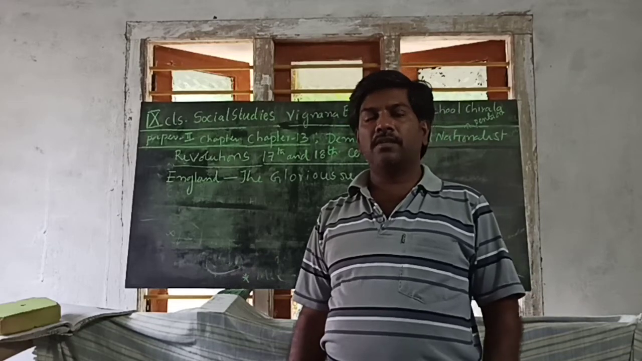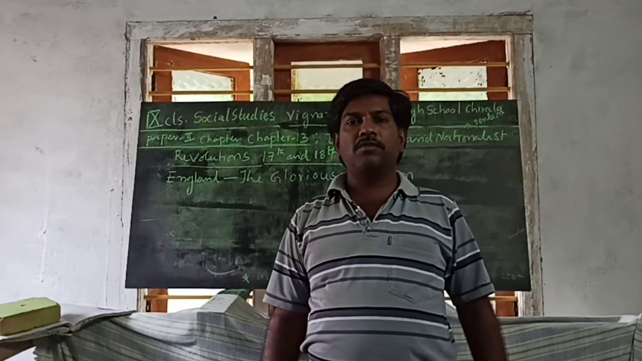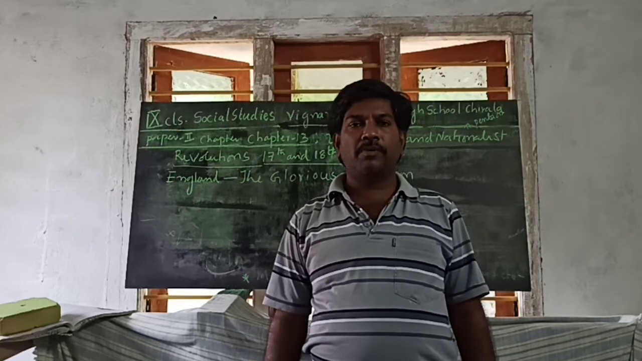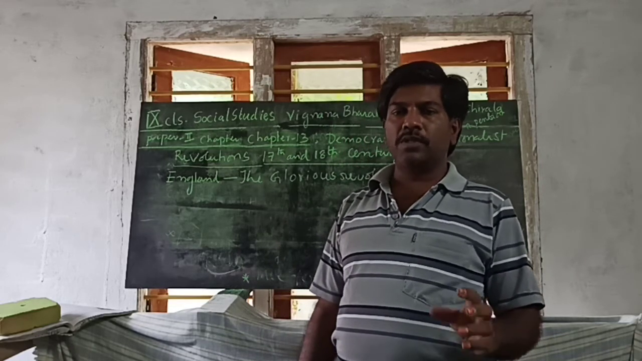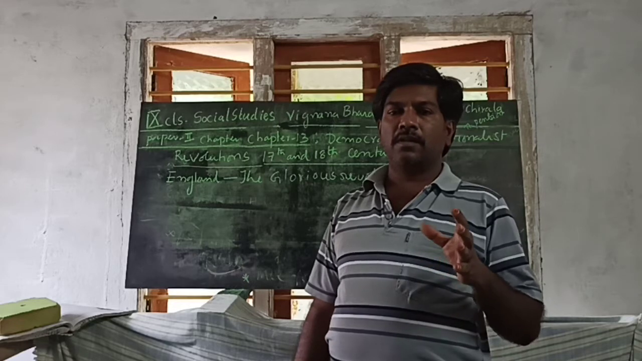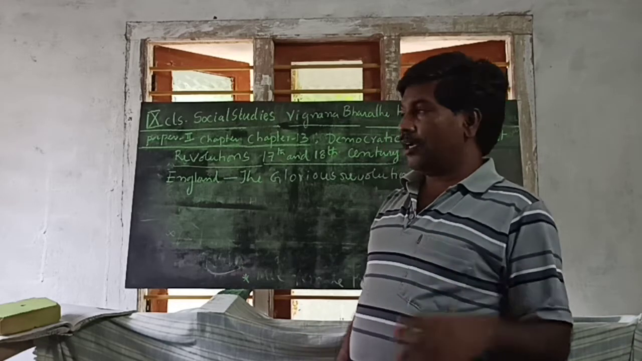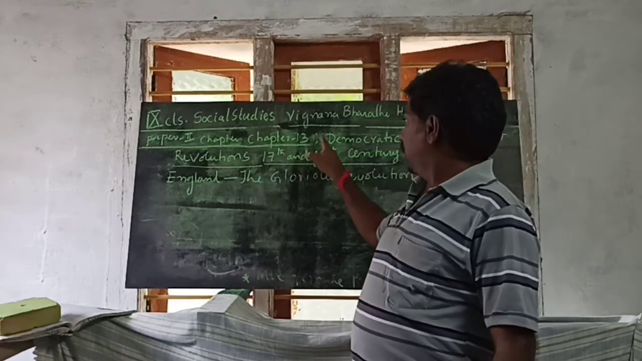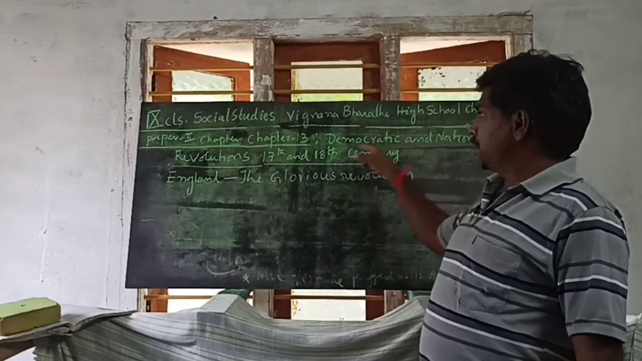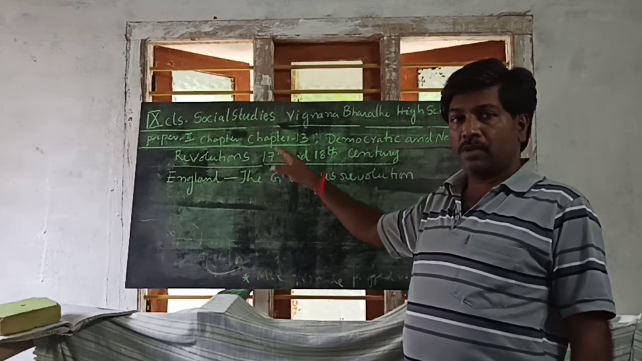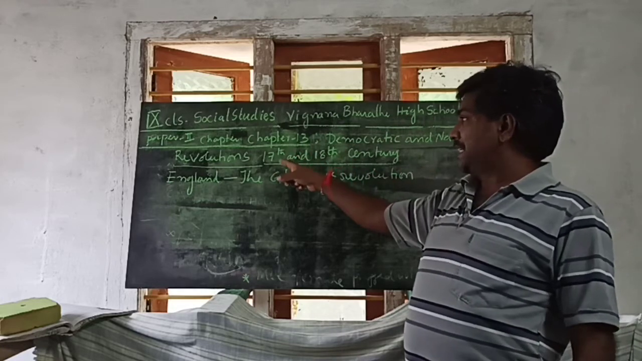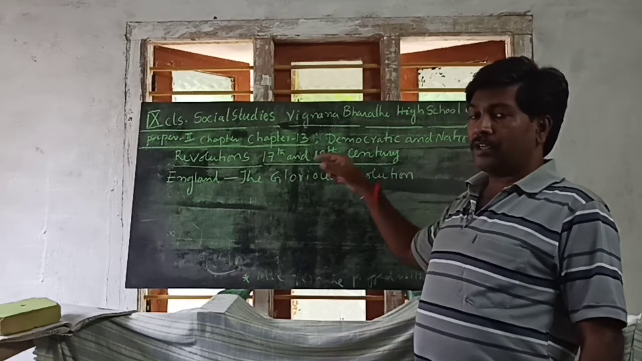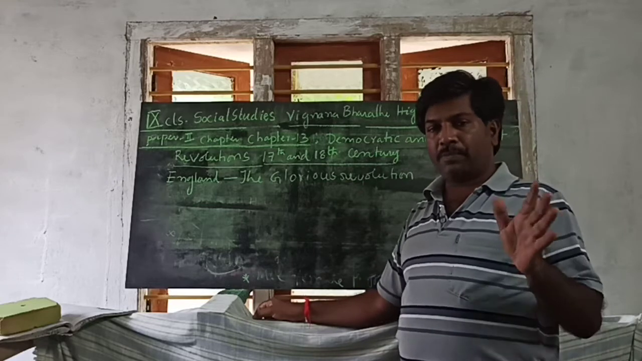Good morning, children. Today I am going to discuss the 13th chapter, Paper 2, for ninth class students. The heading is Democratic and Nationalist Revolutions, in the 17th and 18th centuries, especially in Europe and other continents.